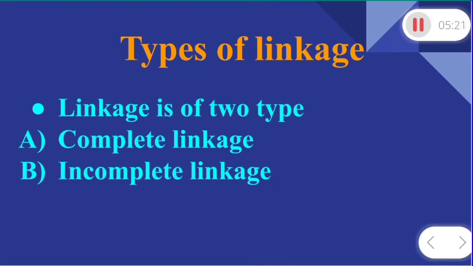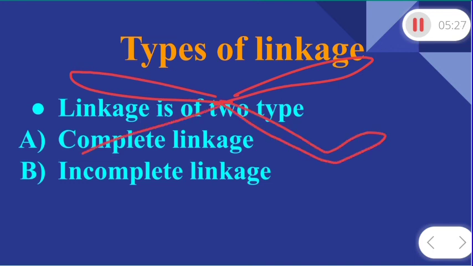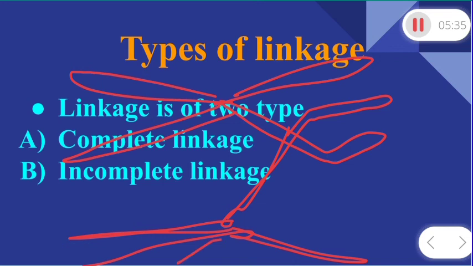Suppose at the time of crossing over they make the chiasma. Here this is the chiasma. Here you are looking, this is gene C, this is gene D, this is gene A, and this is B. When they get broken, the chromosome will break at the place of this cross.